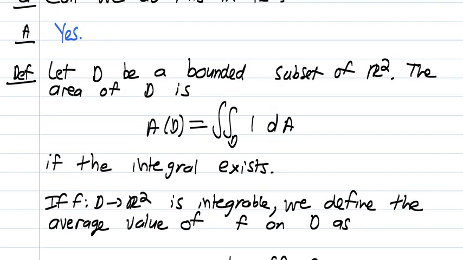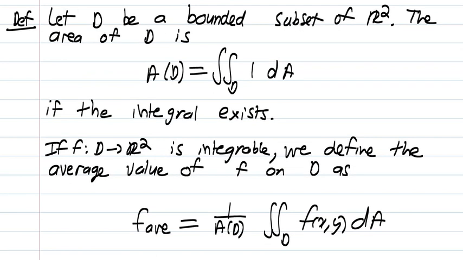Alright, and now we can define the concept of an average value of a function on domain D. So we say if f is a map from set D to R and it is integrable, we define the average value of f on D as follows.